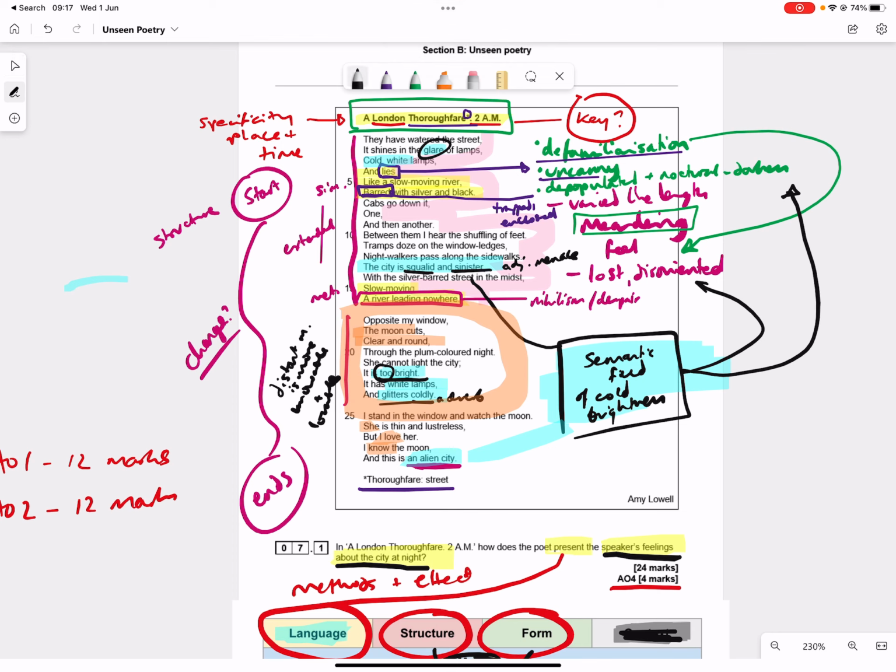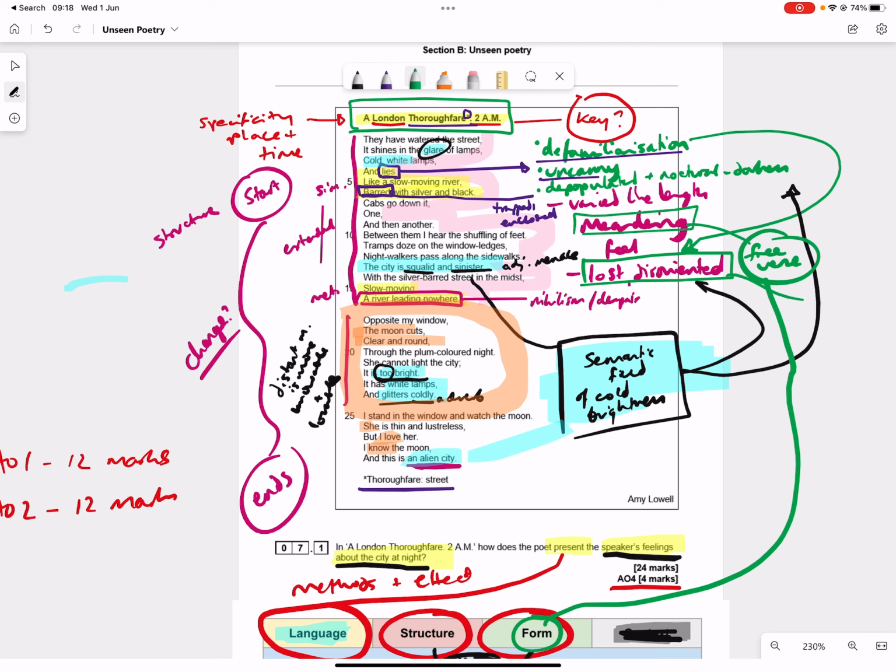Right. If I put all that together, I would have a pretty good answer, and I would have covered language and structure. The only thing I haven't covered there is form, and I always forget to do this. I won't tell you how many times I've recorded this video and it's failed, so I'm not going to jinx it again now. How can I use form? Well, form we're going to talk about in a second video, but here, the only thing I could say that is of any relevance to what I have been saying in order to answer that question, it's free verse. And maybe the use of free verse can link to that meandering sense that the poem has at the start and feeling lost and disorientated. And maybe I want to highlight that being like unbound, unrestricted. And this is maybe frightening for the speaker.